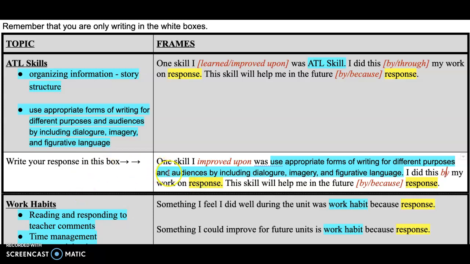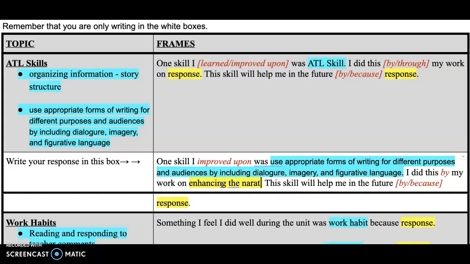My work on, and I have to remember when I did this, and it would be on enhancing the narratives.